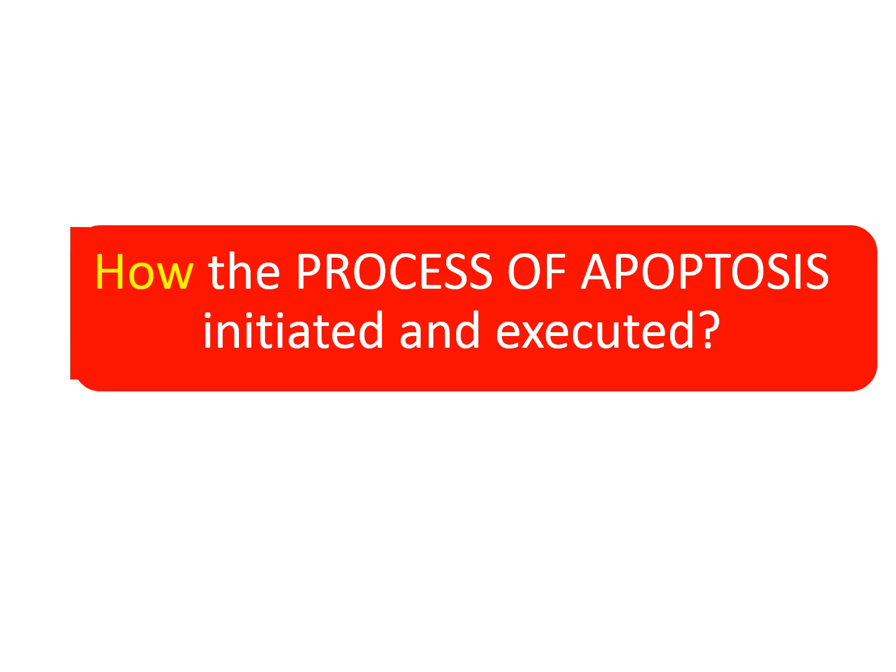So let's start with the second part of the class. If we give a recap of what we have done, we have understood what apoptosis is, we have defined it, and we have known the importance of apoptosis and the role it has to play in different physiological conditions: the role of apoptosis during development, maintenance of cell number, or destruction of the cells which are non-functional. But now we'll try to understand how this process of apoptosis is initiated and executed.